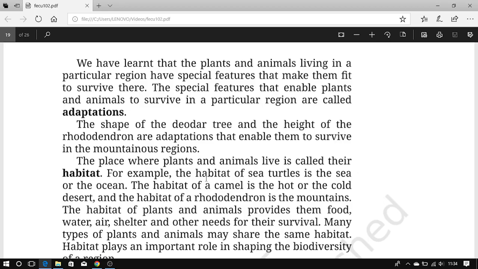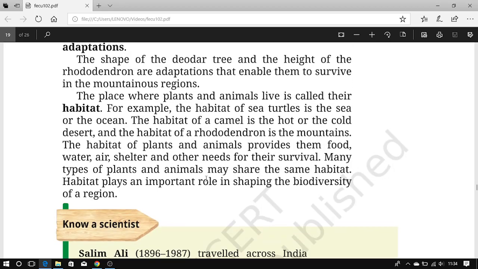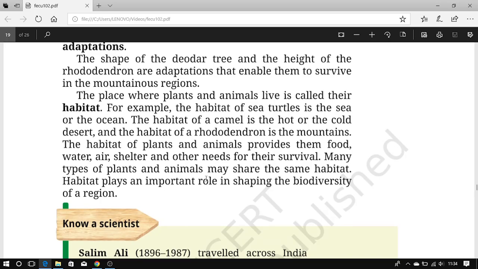mountains. The habitat of plants and animals provides them food, water, air, shelter, and other needs for their survival. Many types of plants and animals may share the same habitat. Habitat plays an important role in shaping the biodiversity of a region.